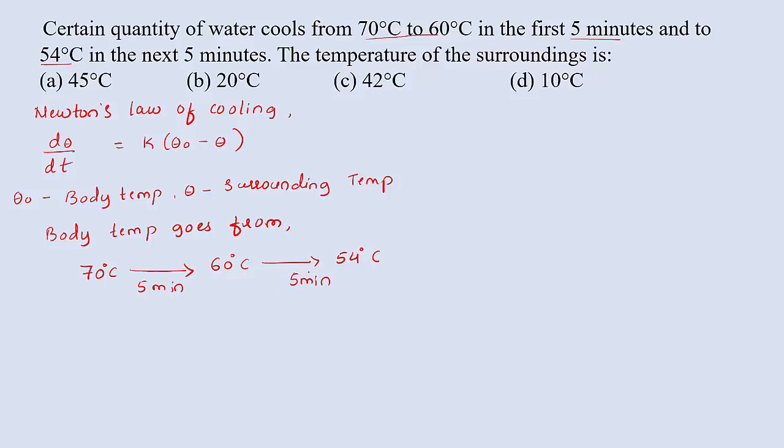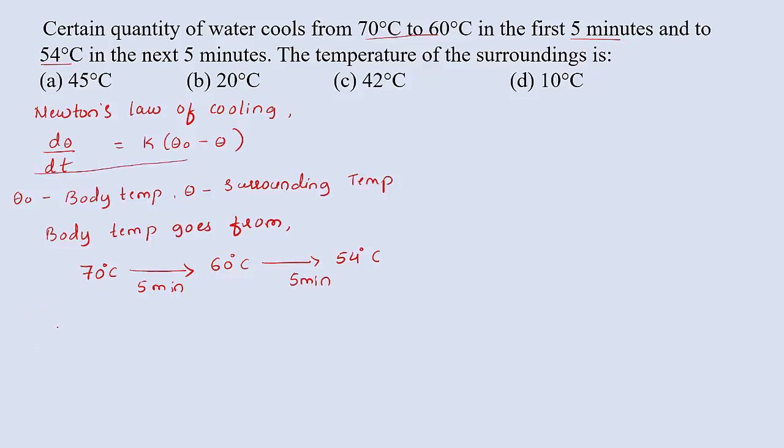Right? So we can choose two cases. In the first case 70 to 60, in the second case 60 to 54. We will get two equations, and by solving those two equations, we can easily find the temperature of the surrounding. So let us take the first case, that is 70 and 60 degrees Celsius. We can use this equation here.